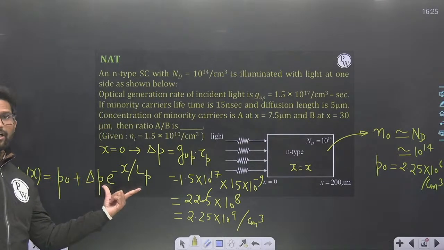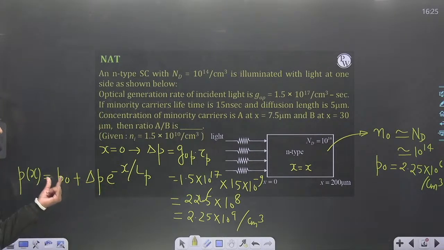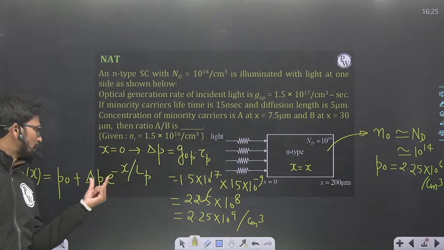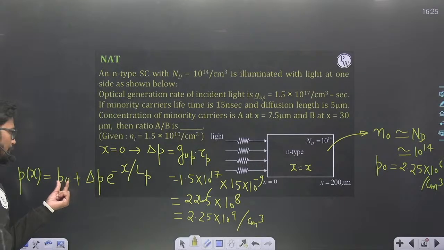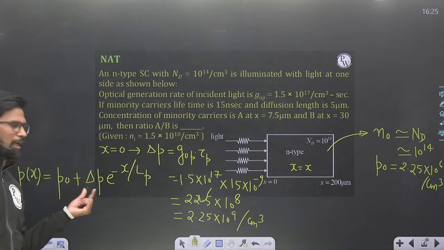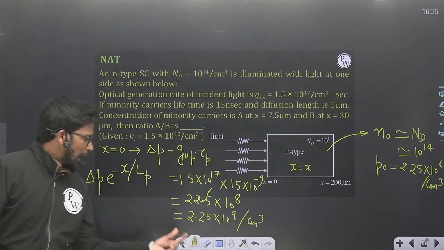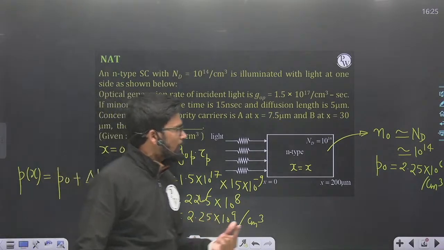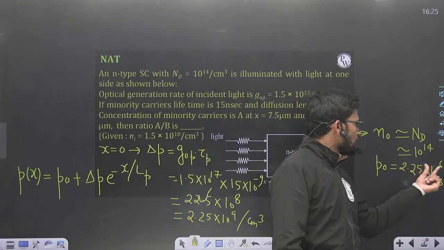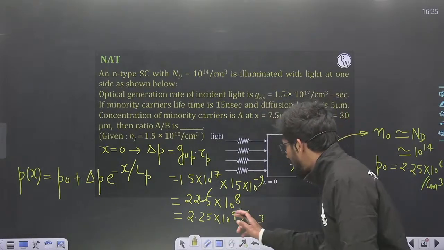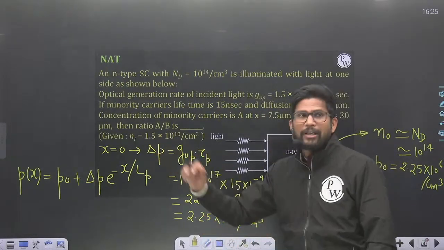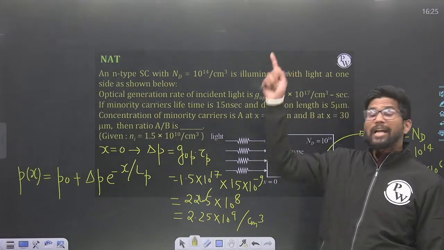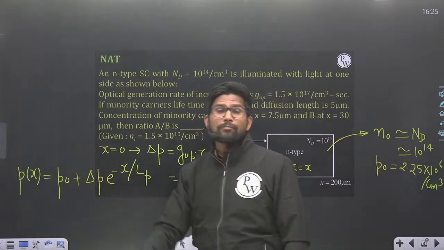Whenever this quantity is very high compared to this, we can neglect this. For example, at x is equal to 0, Px will be P naught plus delta P. P naught is thermal equilibrium and delta P is due to illumination, and delta P is 2.25 into 10 to the power 9, while P naught is 2.25 into 10 to the power 6. This is 10 to the power 3 times higher than P naught at x is equal to 0. 1000 times higher.